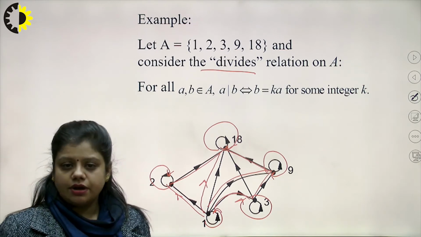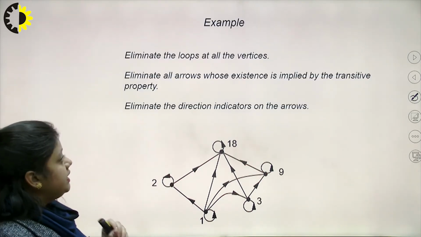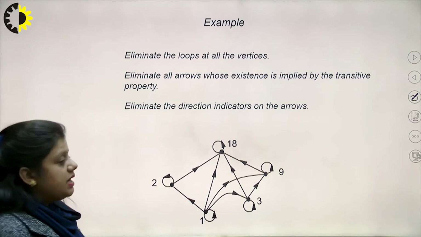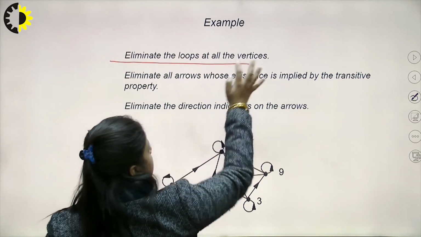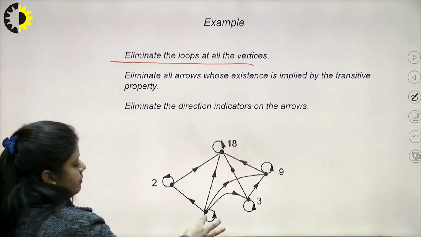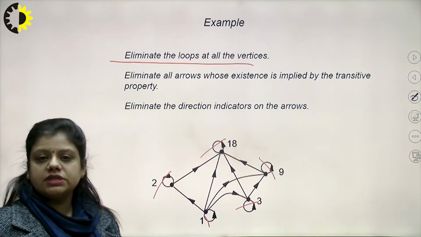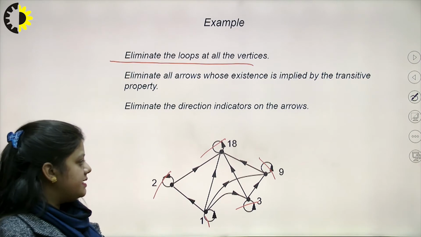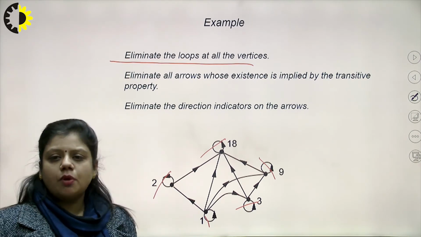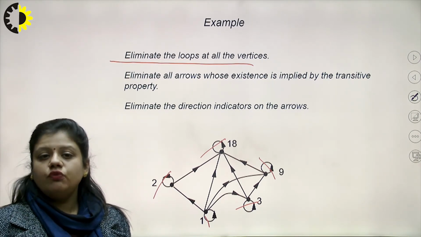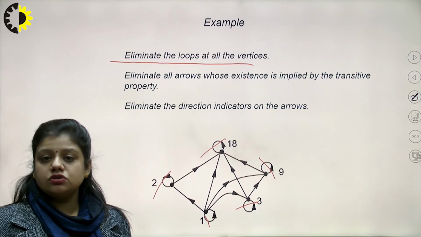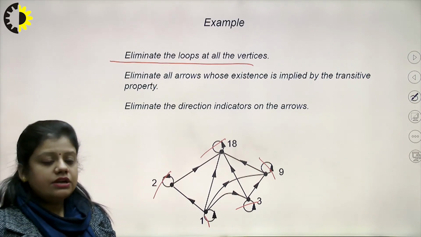this directed graph. Now when I have to draw the Hasse diagram, the first step is to eliminate the loops at all the vertices. So I am going to remove all these self loops because in the Hasse diagram we don't show the self loops. The second step is that wherever the transitive property has been implied, we are going to eliminate all the arrows whose existence is implied by the transitive property.